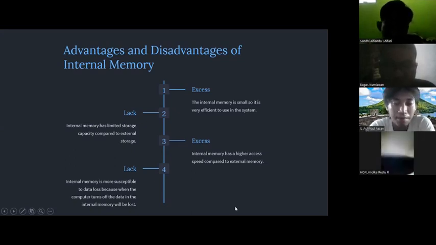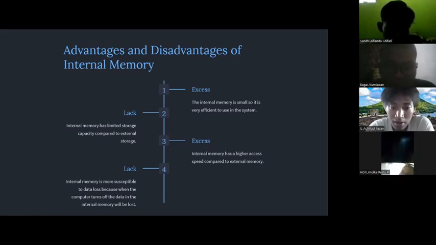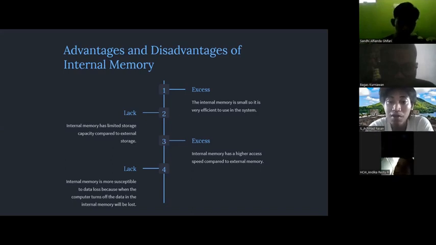Number four, internal memory is more susceptible to data loss because when the computer turns off, the data in the internal memory will be lost.